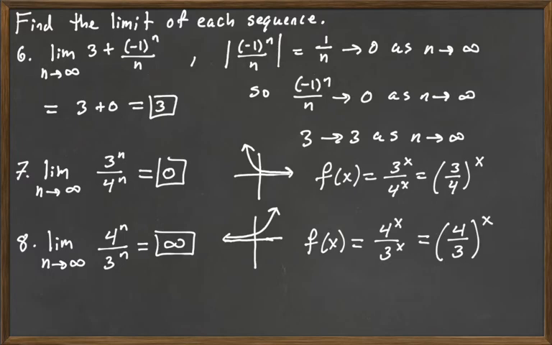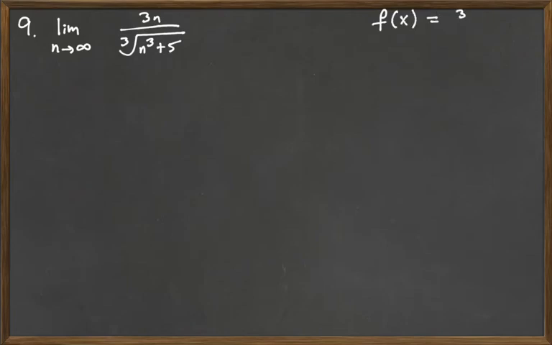Okay, and let's go look at some more. Let's find the limit as n goes to infinity of 3n over cube root of n cubed plus 5. We're going to look at the function f of x is equal to 3x over the cube root of x cubed plus 5. And so we're going to maybe try to use L'Hopital's rule here, because the form here is going to be infinity over infinity. Technically we're using the function to do this, but in practice we can use the notation.